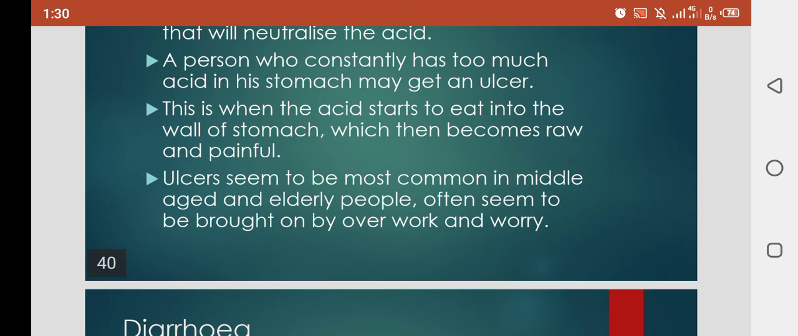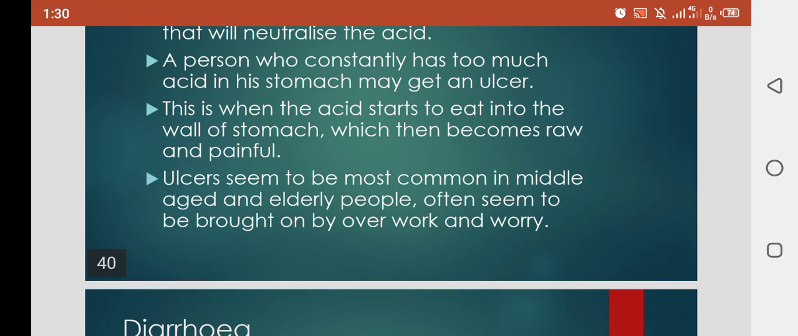Ulcers seem to be most common in middle-aged and elderly people, and often seem to be brought on by overwork and worry. Here ulcers are sometimes caused by worry and tension.